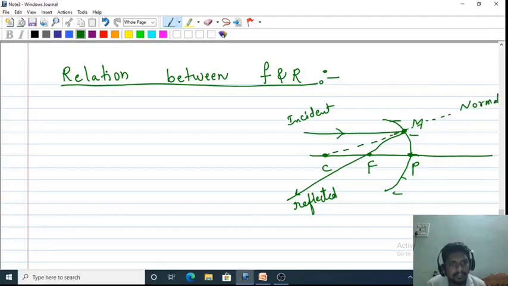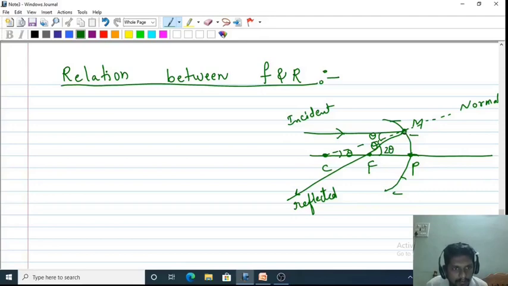According to the law of reflection, let theta be the angle of incidence and the angle of reflection also theta. According to the first law of reflection, the angle of incidence should be equal to the angle of reflection. It is true for any surface. By geometry, this is theta. Why? Because two parallel lines make the same angle. So here this is 2 theta. It is making 2 theta with this parallel ray. So that is why this is 2 theta.